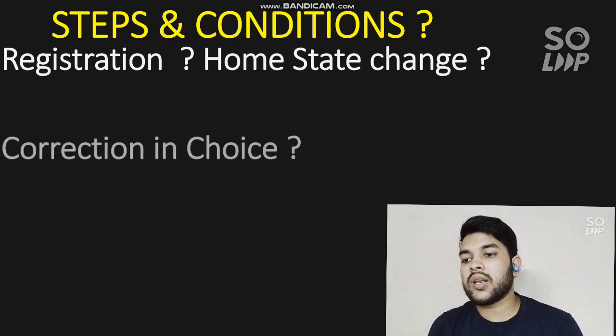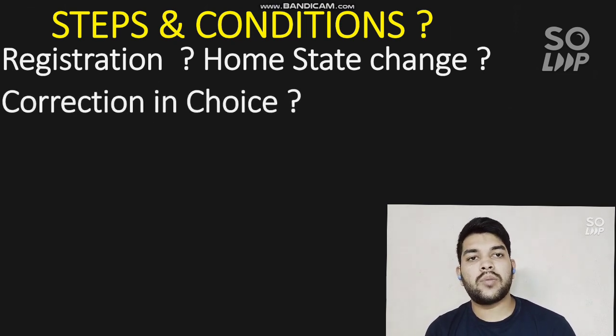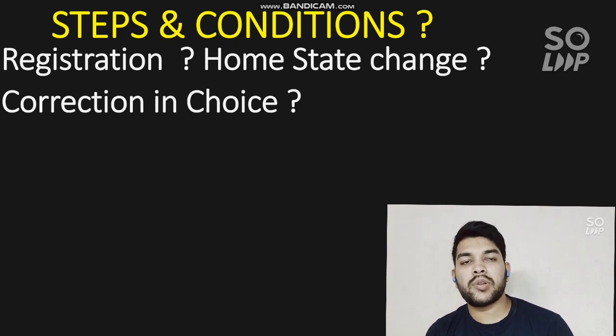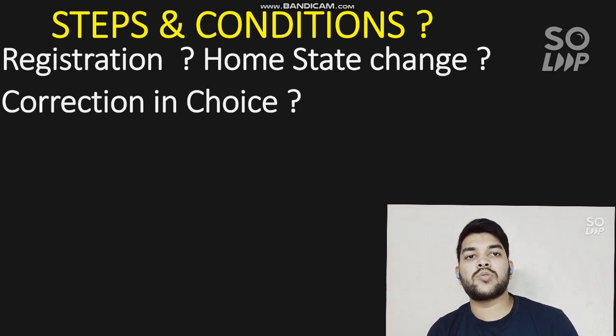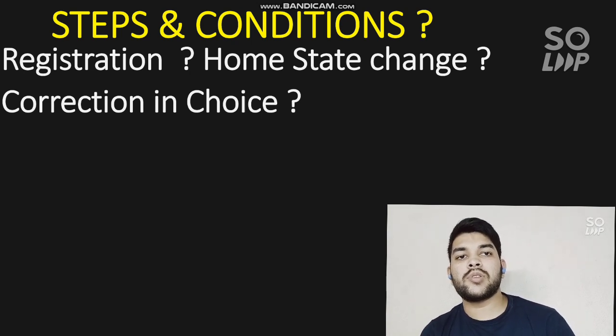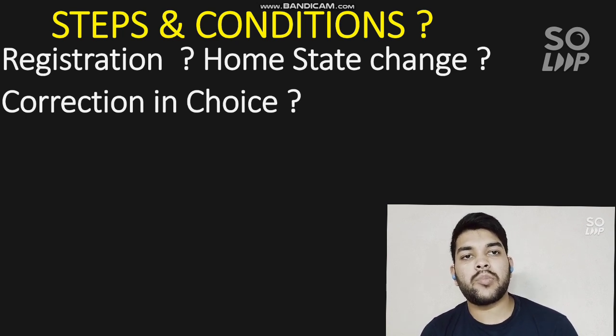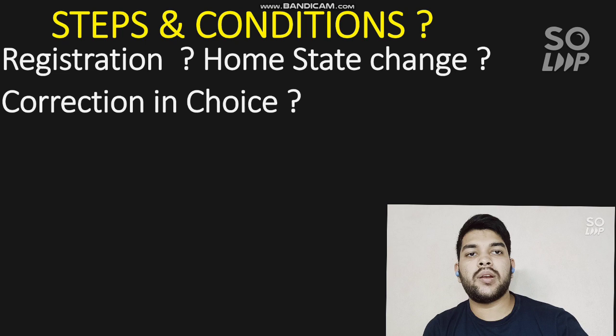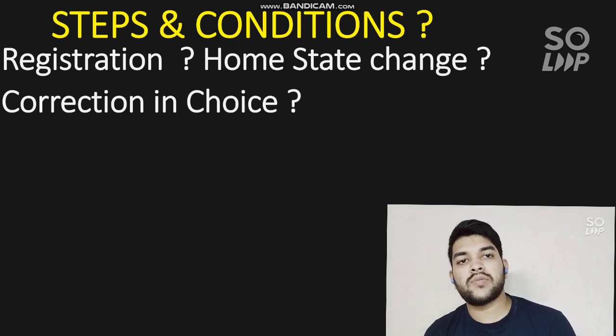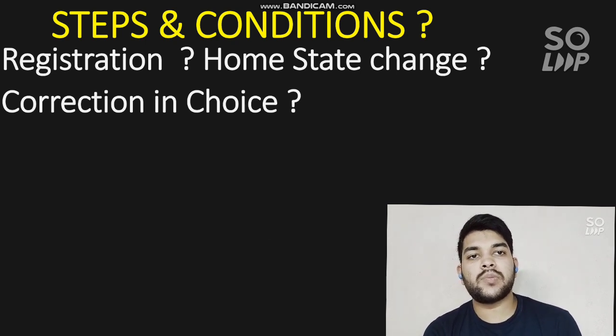So next is correction in choices. There will be no correction in choices after the 25th of October, because once you lock the choices, that will be considered for all the rounds of counseling, which is 6 rounds. So it is very advisable to take the help of any experienced person. Once you make any type of mistake here, you might have to regret it later, because no one can do anything, because you will not be able to change the choices that you have locked during this time. So it is very advisable to take the help of any experienced person.